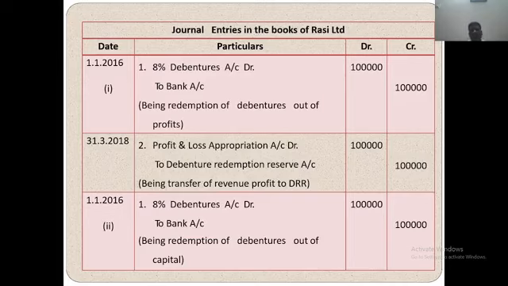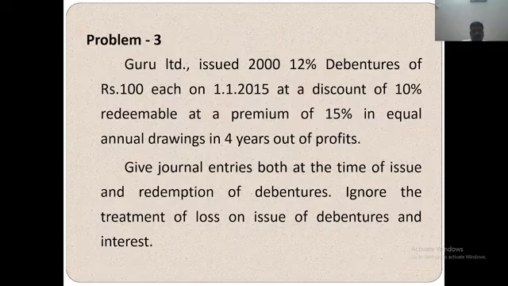Next, the amount paid out of profit: profit and loss appropriation account debit to debenture redemption reserve account, rupees 1 lakh. The next one is redemption out of capital: 8% debenture account debit to bank account, 1 lakh.